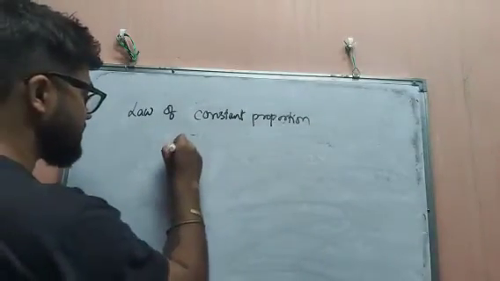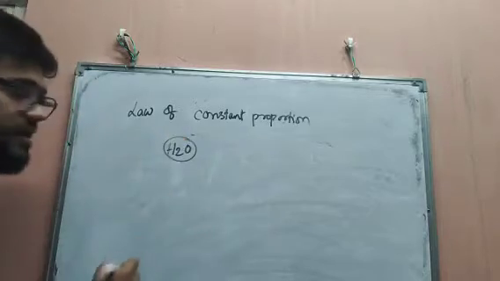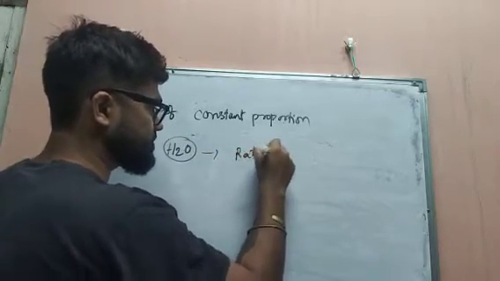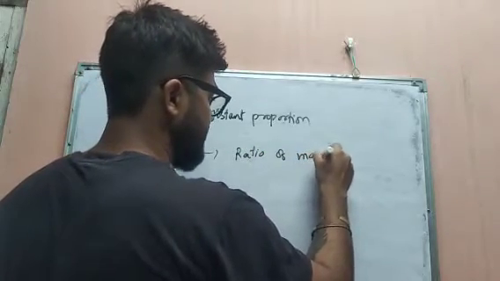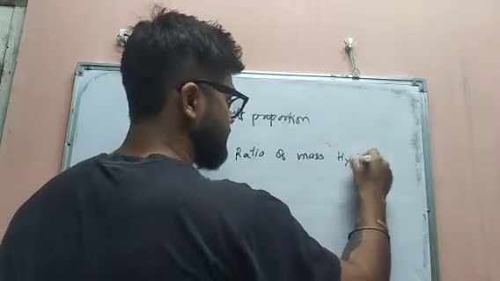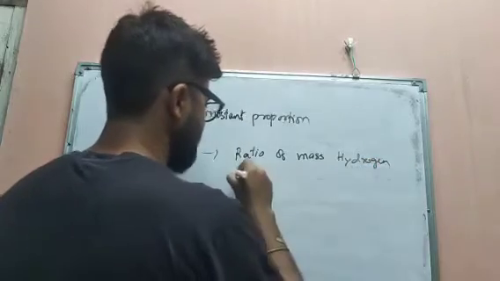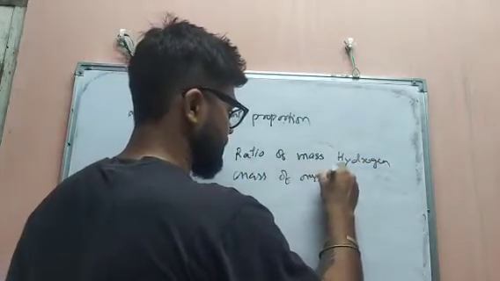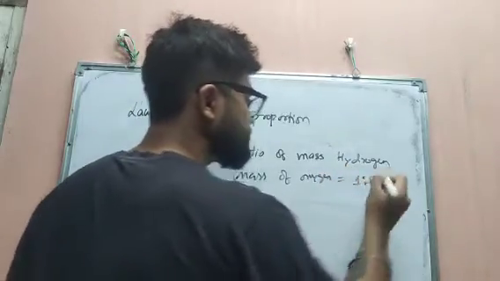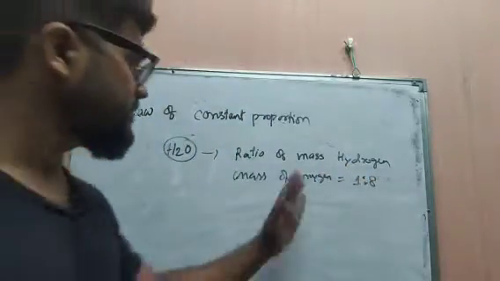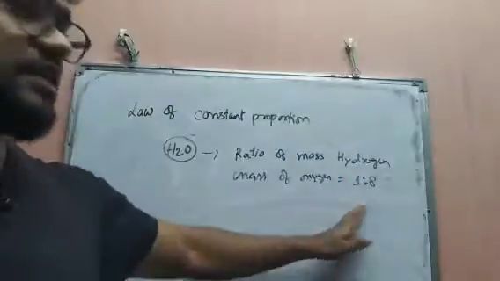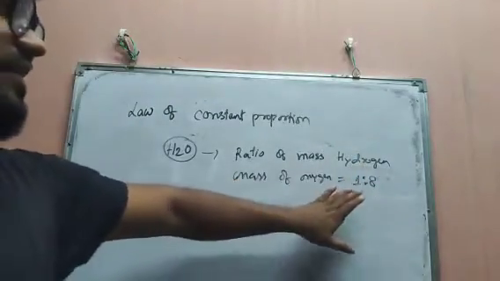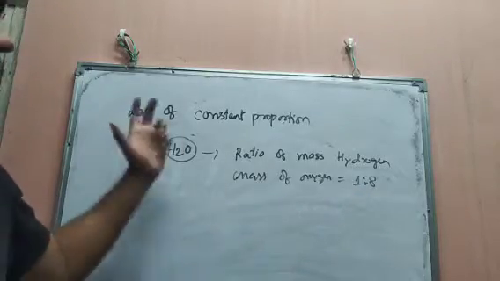That means in water, H2O, the mass ratio of hydrogen to oxygen will always remain the same, 1:8. So 1 part of hydrogen and 8 parts of oxygen will combine to give 9 parts of water.